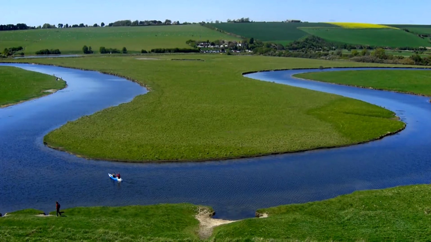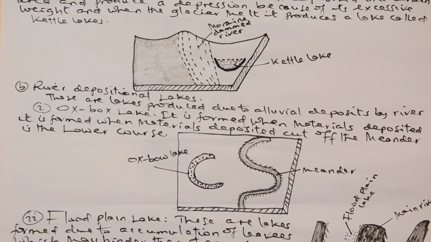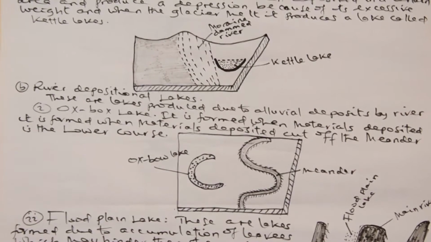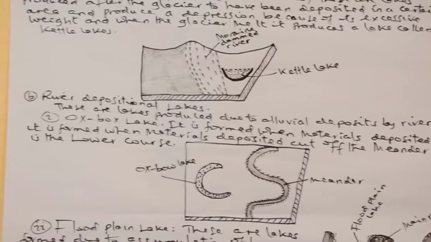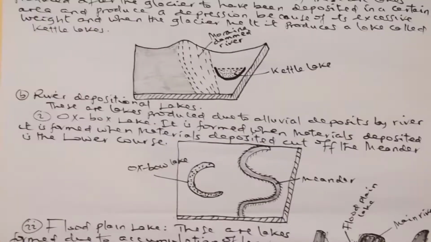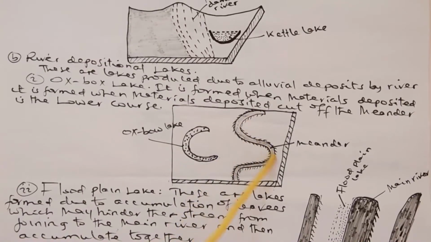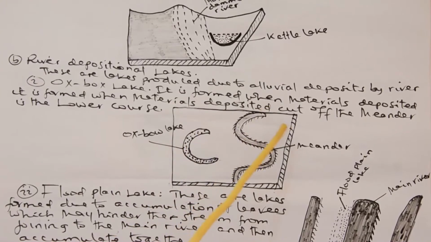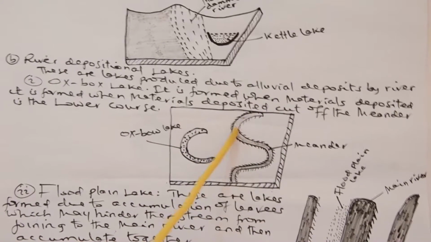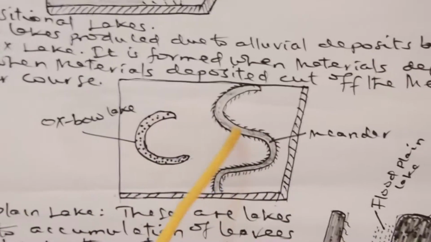It is formed when deposited material cuts off the meanders in the lower course. For instance, these are the stages of meanders. The first one was a river flowing in an S-like structure, but due to the deposition of material, the river can no longer pass through its series of bends, and the material deposits, so the river changes its direction and continues its journey, but it cannot pass in terms of meanders.